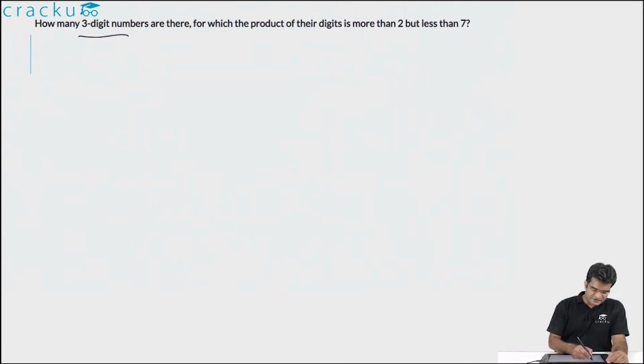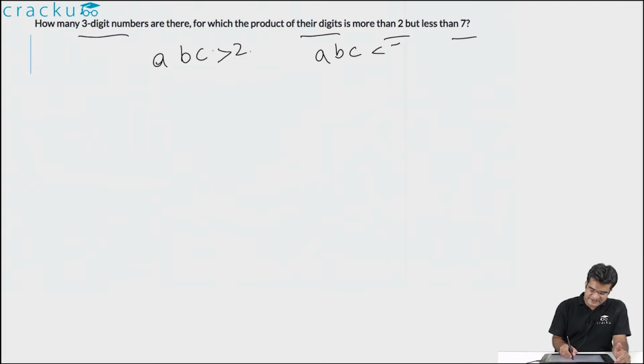In this question, we are asked to find out how many 3-digit numbers are there such that the product of their digits is more than 2 and less than 7. Let us assume that a 3-digit number ABC satisfies this condition. So the product of its digits, that is A into B into C, is greater than 2 and A into B into C is less than 7.